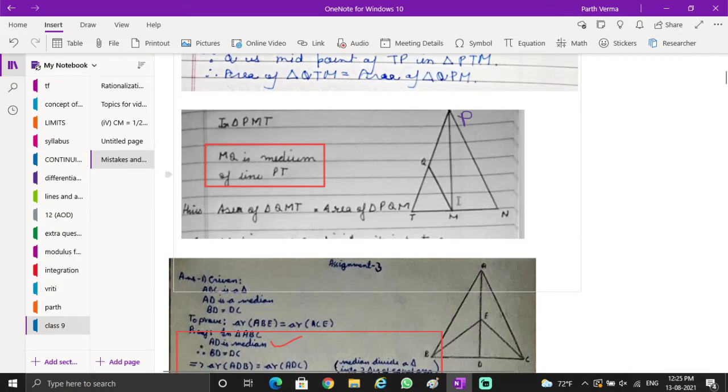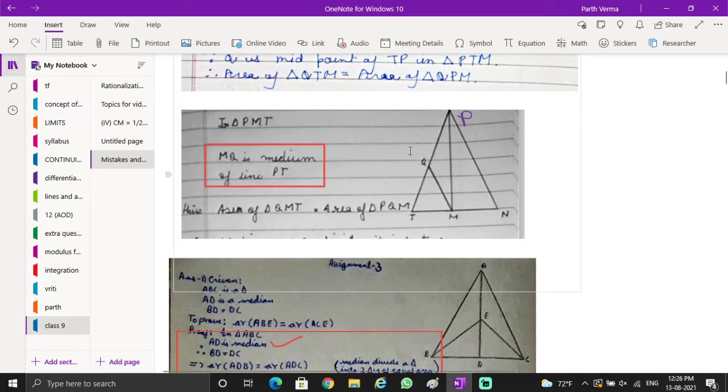In the second question, you were given this figure, where PM is the median and Q is the midpoint of PT, and you had to write all pairs of triangles that are equal in area. I didn't ask you to do any detailed work. I just asked you to write down the pairs of triangles that are equal in area, because I want you to focus on the concept first. Presentation can be dealt with later. But a few of you wrote a few statements, so there were some mistakes. Let's correct them in the beginning only.